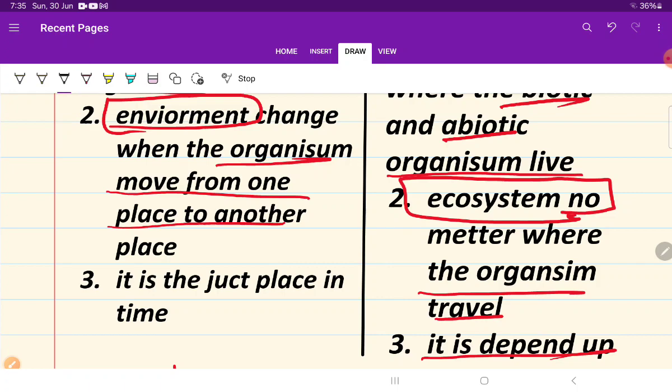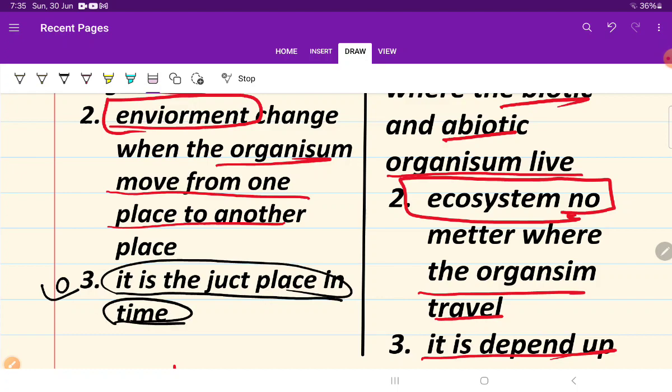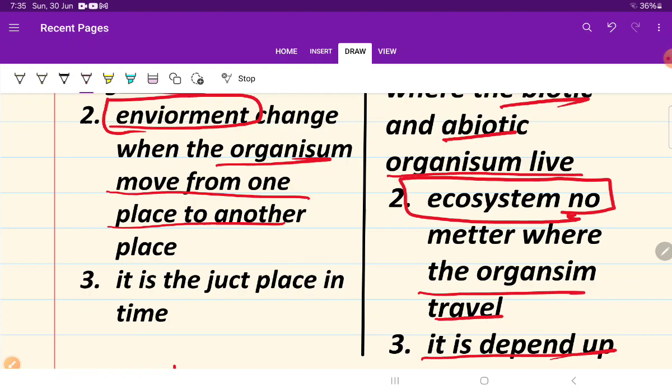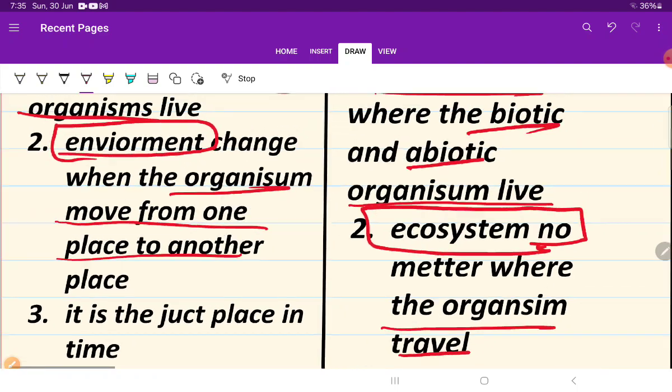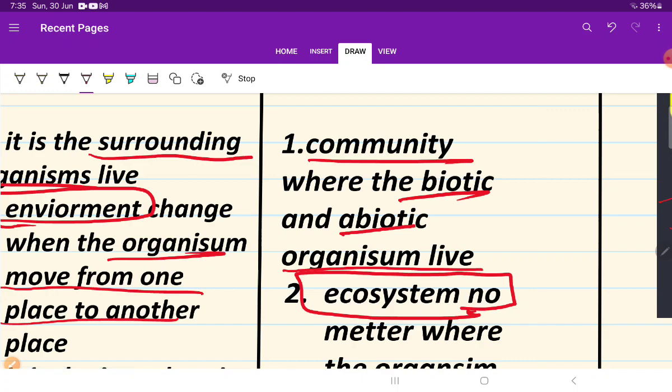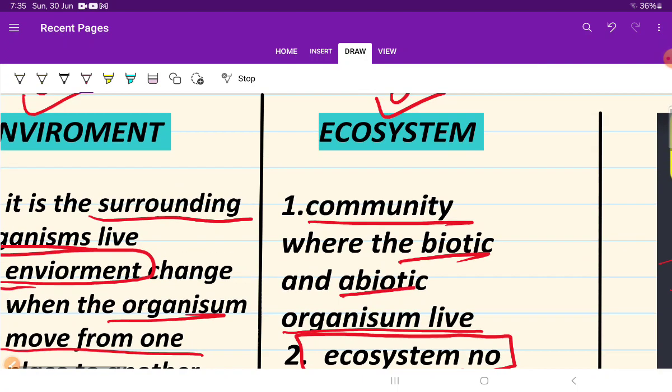Now the last point, the third point of the environment, is that it is just a place in a time. That means where you are, it denotes whether you are in Germany, in America, or in India. If you are changing country by country, that means you are changing your environment. While ecosystem is completely different from it.